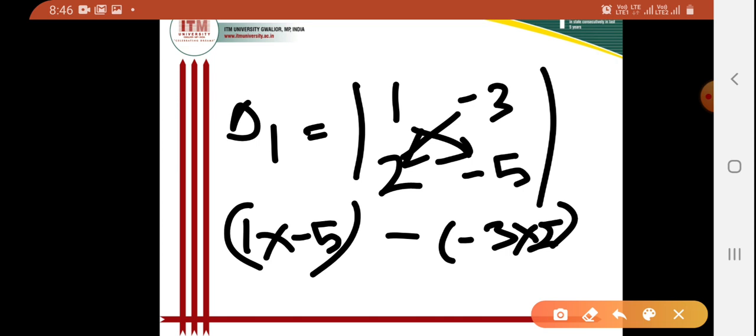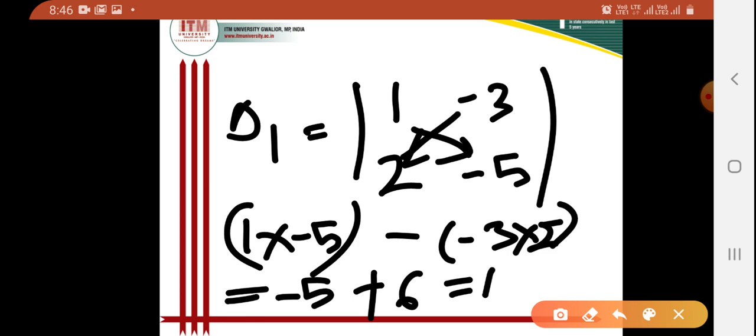So that will be minus 5 plus 6. After calculation the value of del 1 will come as 1. Then I want to calculate del 2.